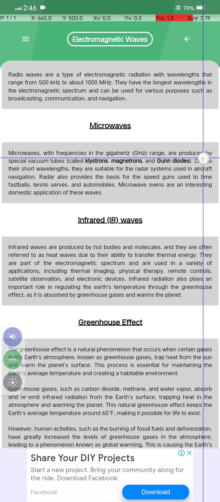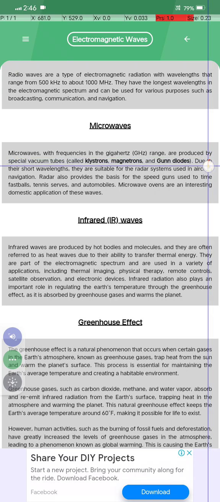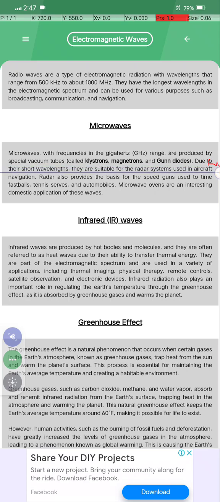What are microwaves? Microwaves have frequencies in the gigahertz range and are produced by special vacuum tubes called klystrons, magnetrons, and Gunn diodes. Due to their short wavelength, they are suitable for radar systems and are used in aircraft navigation. Radar also provides the basis for speed guns used to time fastballs, tennis serves, and automobiles. Microwave ovens are an interesting domestic application for these waves.